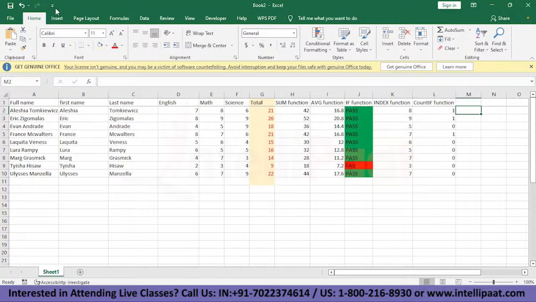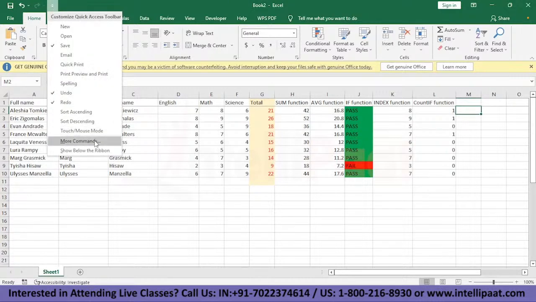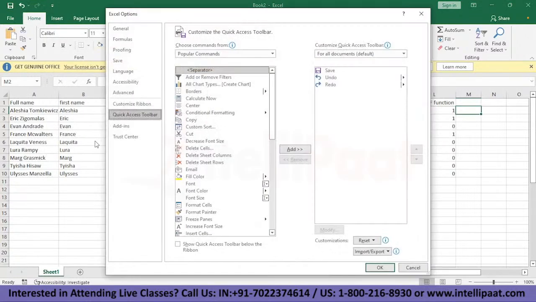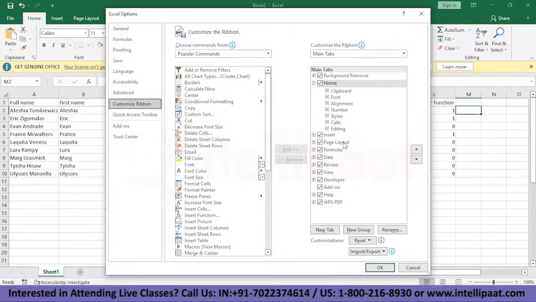So what you need to do is just click on this arrowhead and see more commands. Here you have the option to customize the ribbon. Sometimes some of these options are not ticked and they're not visible on the main Excel page. So you can just come here and tick these so that you have it on your main Excel page.